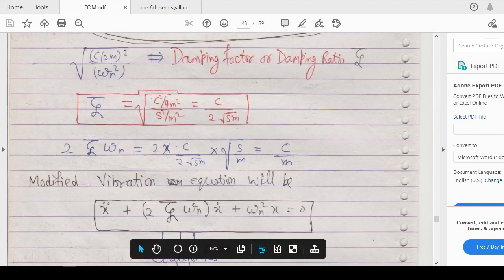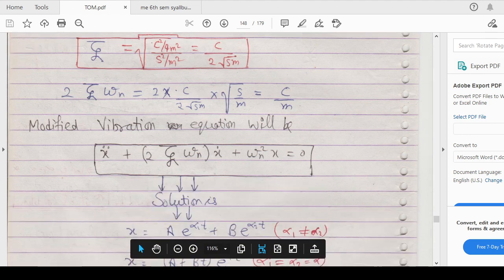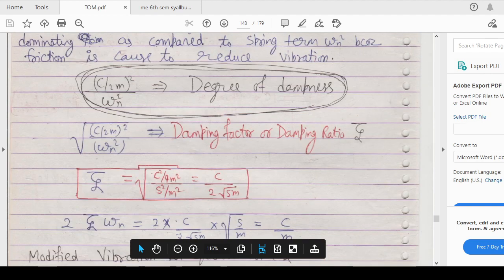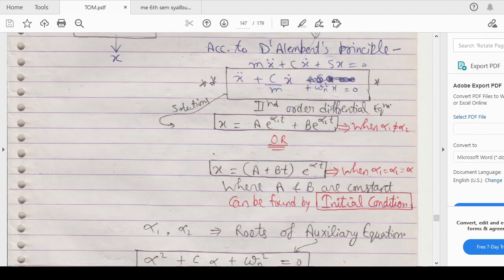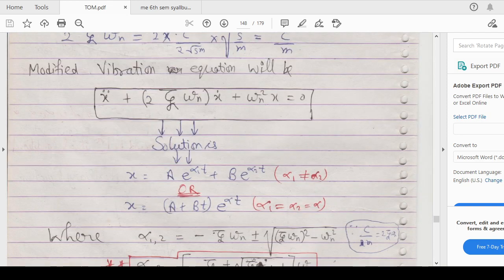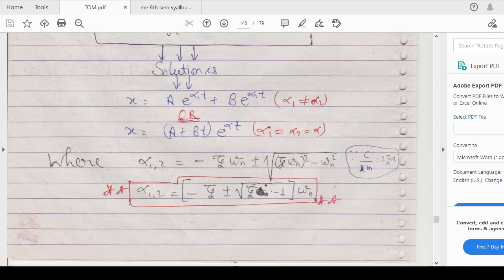Then your equation will be rewritten as x double dot plus 2 zeta omega n into x dot plus omega n square x equals 0, because this value is omega n square, and c by m becomes 2 zeta omega n. So the solution of this equation can be rewritten like this.